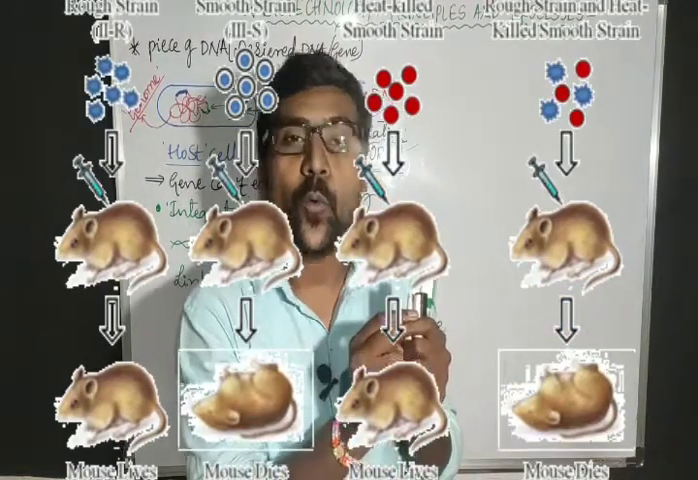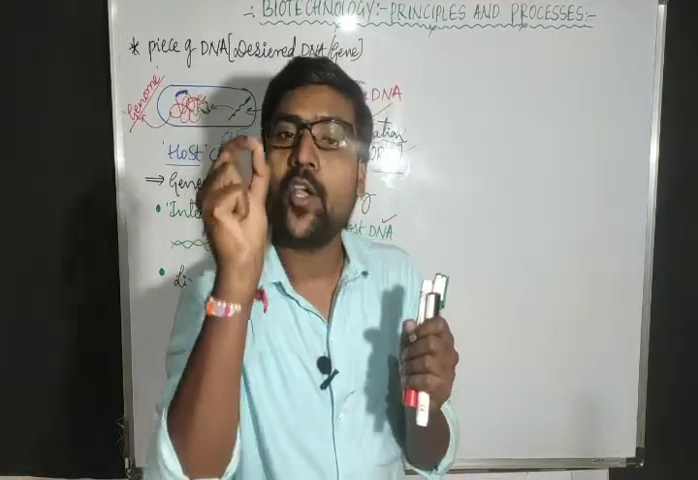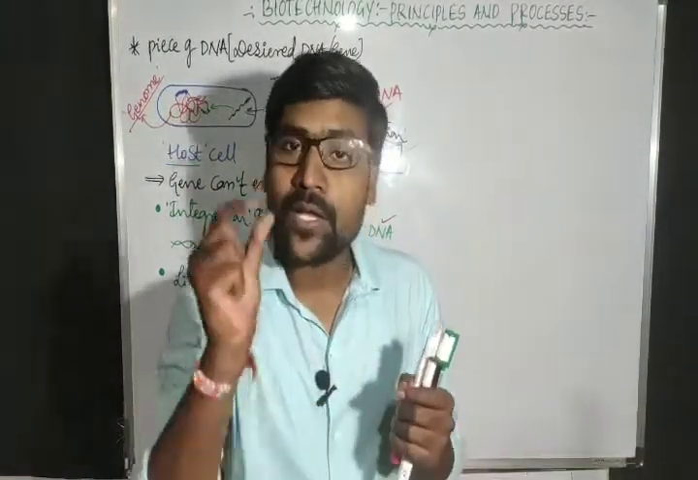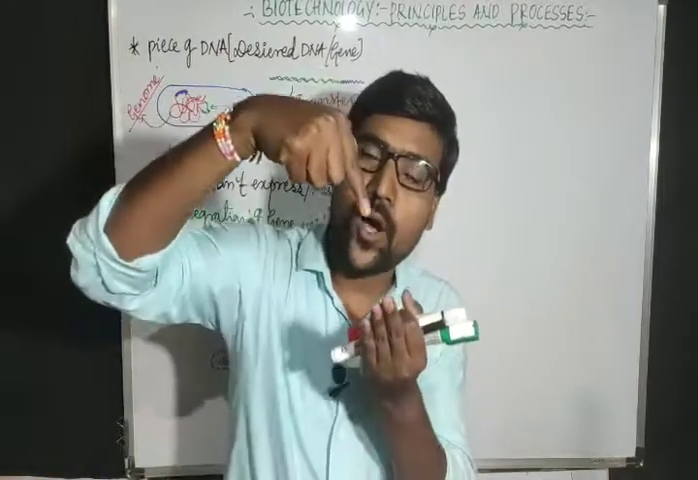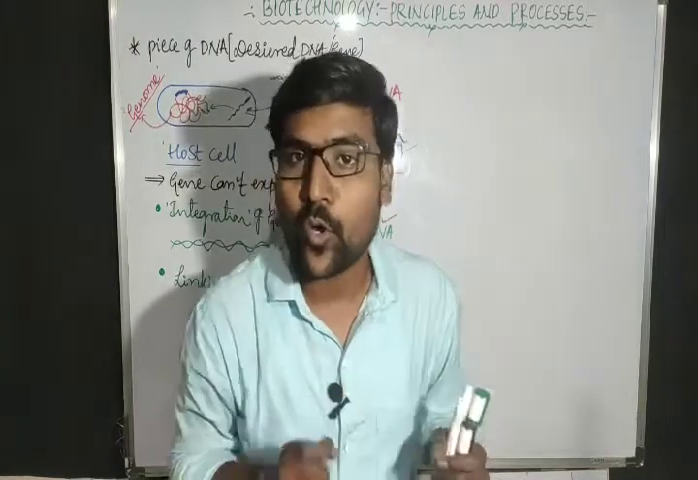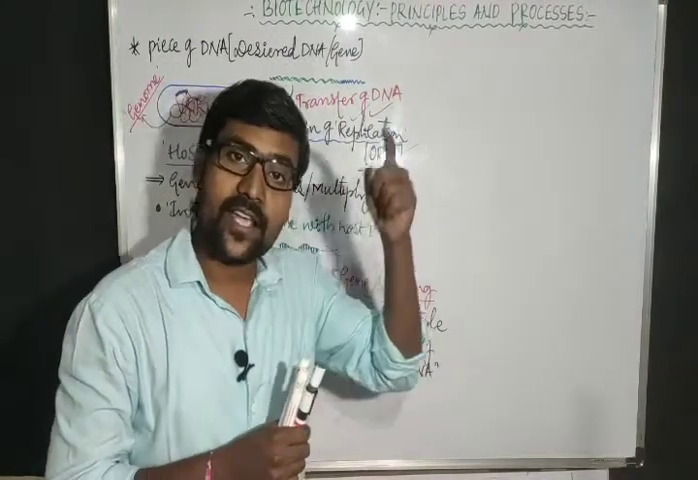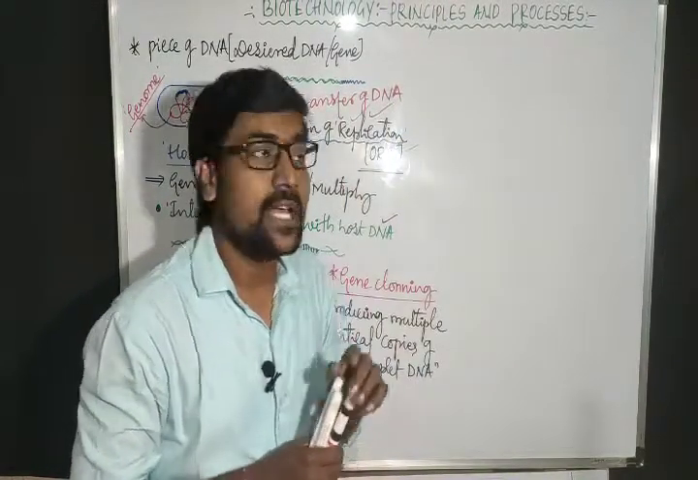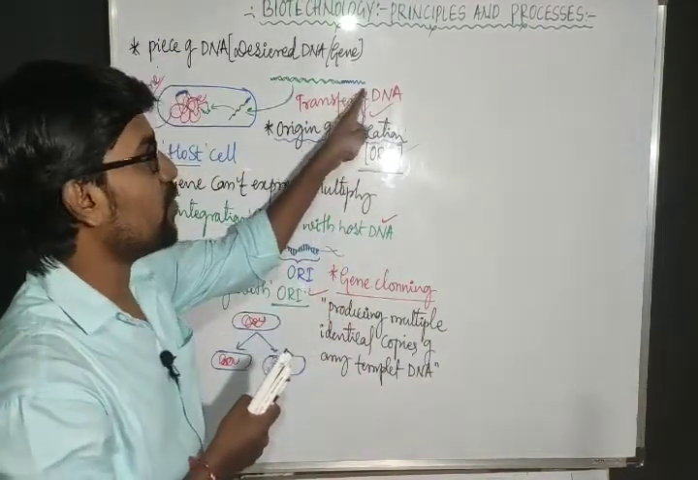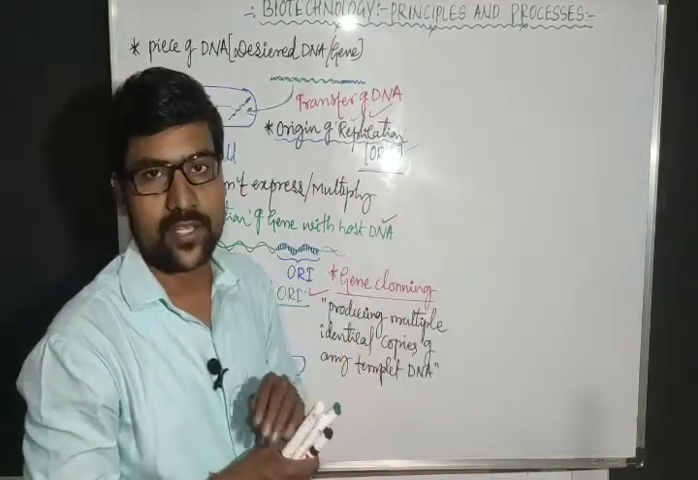Why? Because the DNA of the S strain enters into the R strain bacteria. Once again, the DNA of the S strain enters into the R strain bacteria. We call it transformation, which is nothing but transfer of DNA. There the transfer of DNA occurs naturally, while here we are doing that process in laboratory conditions. This transferring of DNA and gene cloning are the two major steps in genetic engineering.